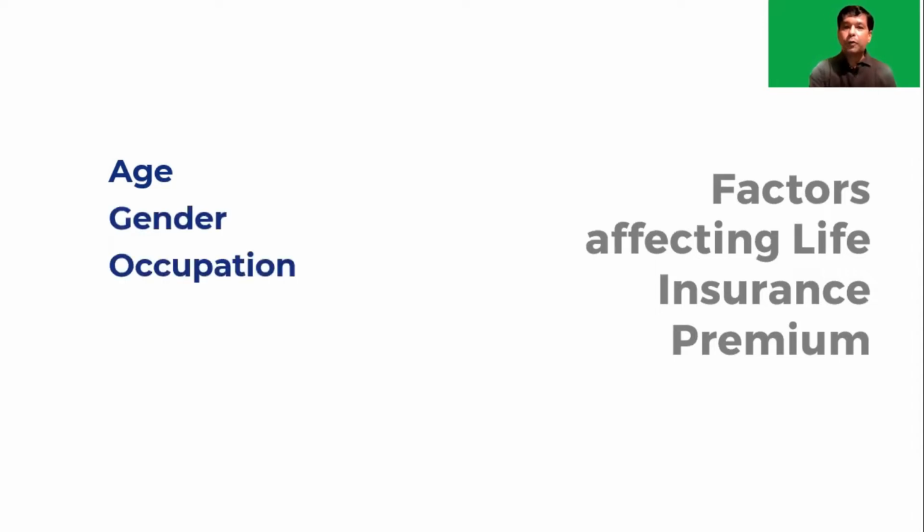Now let's understand what are the different factors that affect the life insurance premium. Age. At an earlier age, you will get a lesser premium because in young age, the risks to the life are lesser compared to once the person becomes more aged. Gender, occupation. If the person is working in an environment which is hazardous, then probably he will have to pay more insurance.